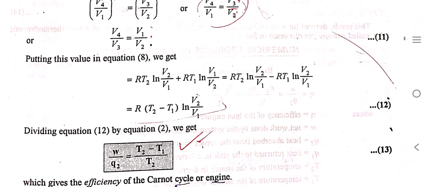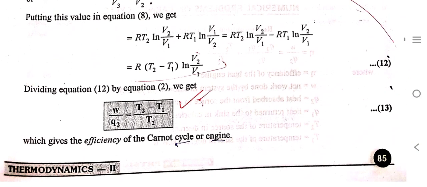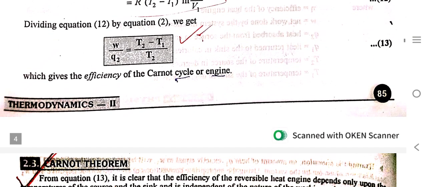Putting in this value, RT2 ln of V2 by V1 plus RT1 ln of V1 by V2 is equal to RT2 ln of V2 by V1 minus RT1 ln of V2 by V1. So taking R common, we get R(T2 minus T1) ln of V2 by V1. Dividing equation 12 by equation 2, W by Q2 is equal to (T2 minus T1) by T2, which gives the efficiency of the Carnot cycle or engine.